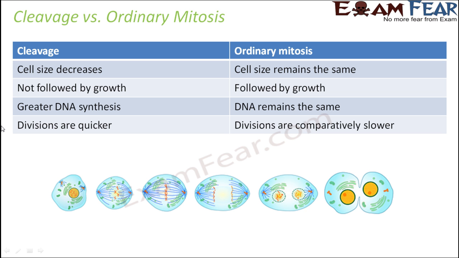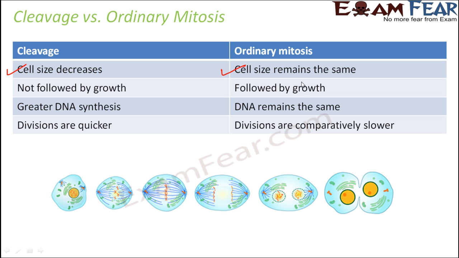If you compare the two, in cleavage the cell size decreases, but in ordinary mitosis the cell size remains the same. In mitosis, one cell gives rise to 2, 2 gives rise to 4, 4 gives rise to 8, and so on, but the cell size remains the same. But in cleavage, the cell size gradually decreases, because the overall size of the blastula remains the same.